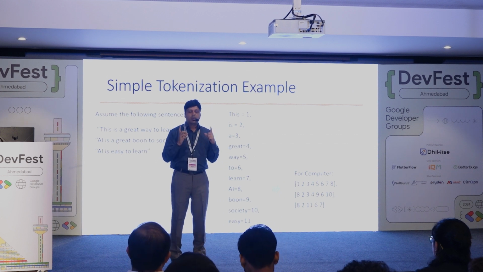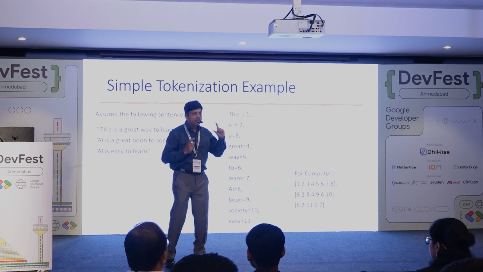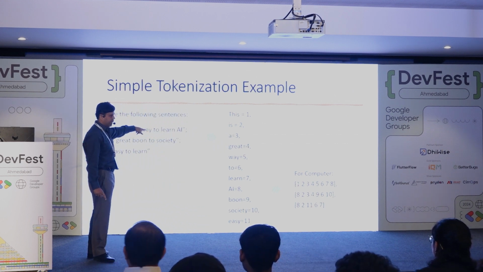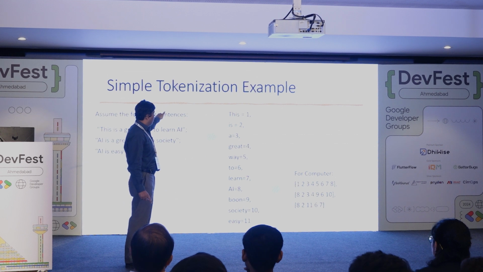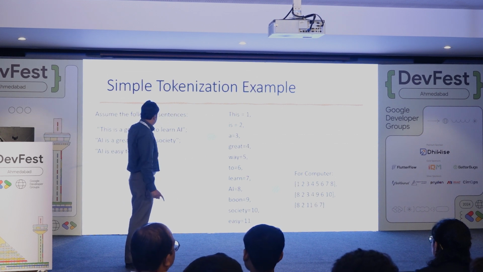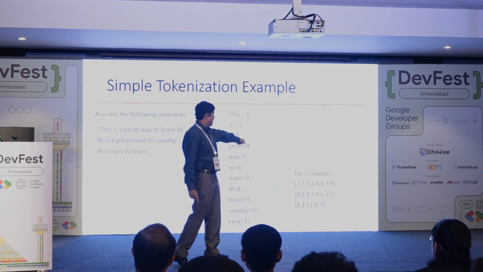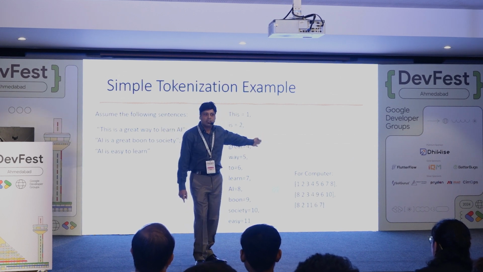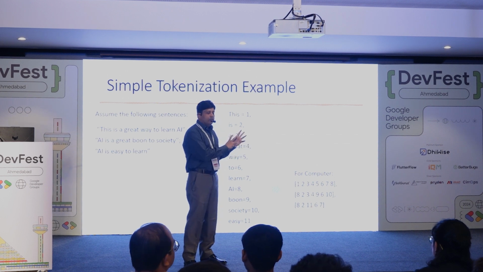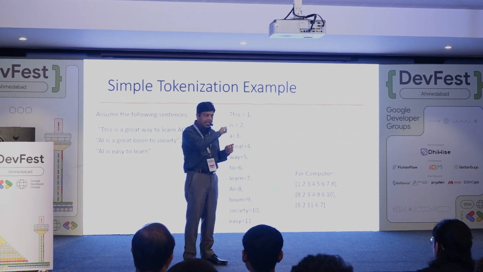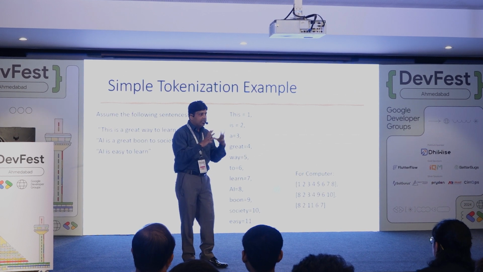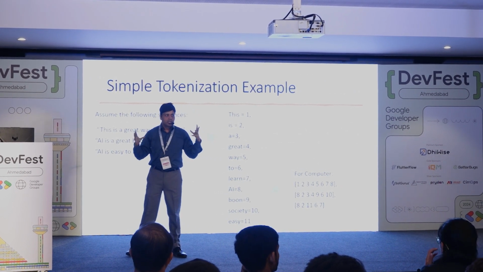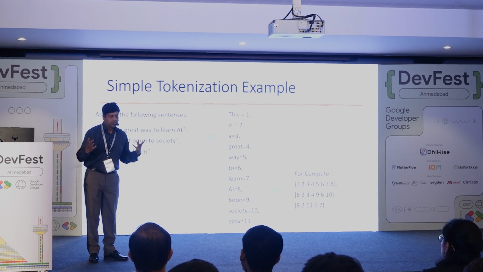So if we want computers to understand our words, we need to convert them into numbers. So that's what we do. So let's say if this is a great way to learn AI, and if we say this equals 1, it equals 2, and so on. So this is a great way to learn AI actually becomes this number vector, 1, 2, 3, 4, 5, 6, 7, 8. And similarly, all the sentences actually become numbers, right? And then when you feed these numbers to AI models, they can actually identify a pattern, and then they start understanding the language, right? So this is how computers actually started learning our natural language.